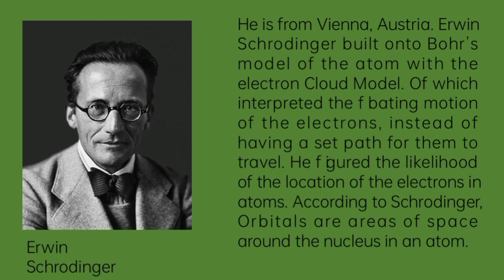In the year 1926, Erwin Schrödinger generated a mathematical model for the distribution of electrons in an atom. The solution to the Schrödinger equation had two quantum numbers which provide the address of the electrons in an atom.